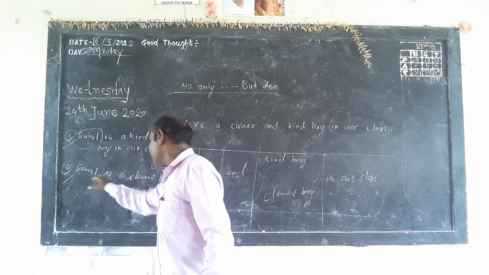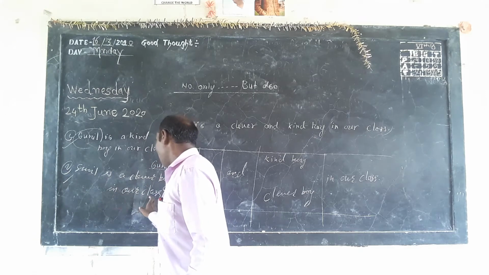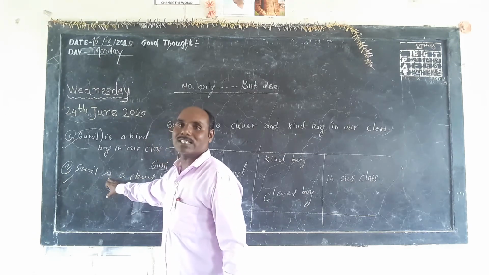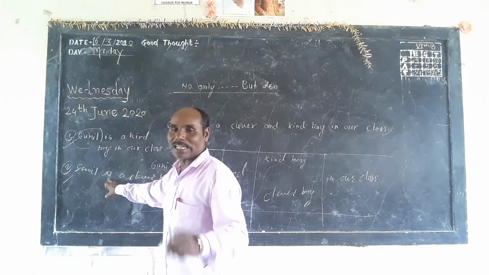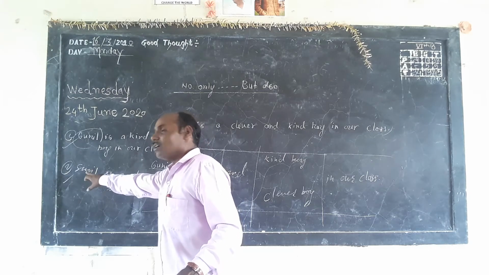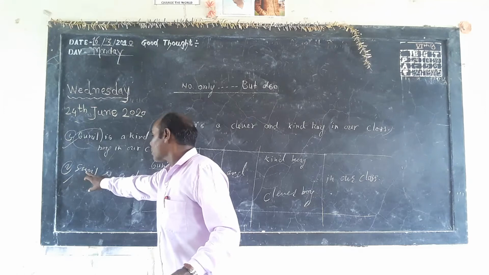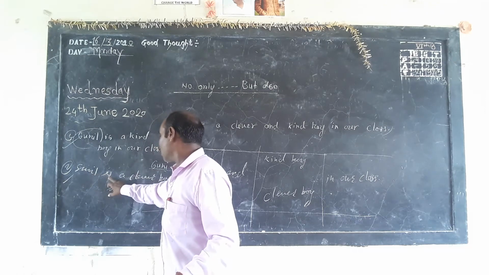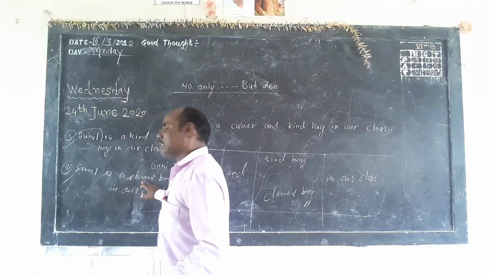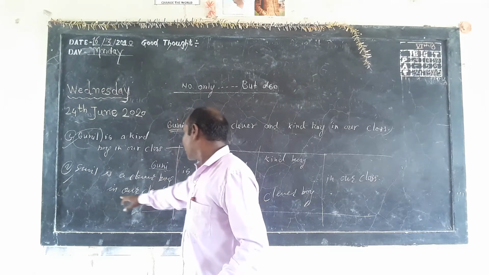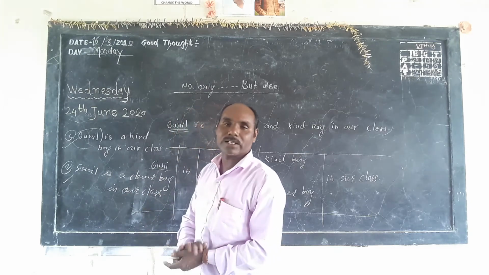Same, Sunil is a clever boy in our class. This is also a simple sentence. The reason is that this sentence contains single subject, single verb, single adjective and single complement.